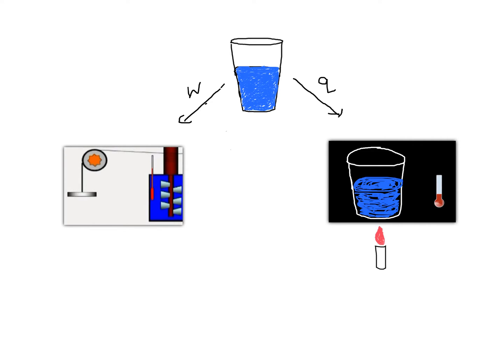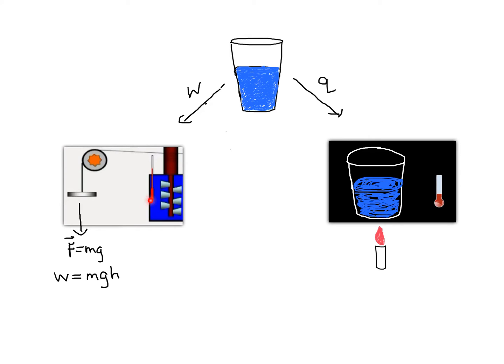To do work on the water, I'm going to take a weight and drop it in the gravitational field. So there's a force of gravity acting on this weight, and when it drops, I get an amount of work done by the weight on the water of mass of the weight times gravitational constant times the height over which the weight has dropped. This weight is going to turn paddle wheels in the water, and so this mechanical energy is going to be transferred to our system, the water.